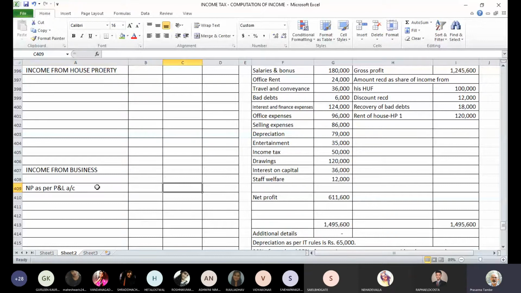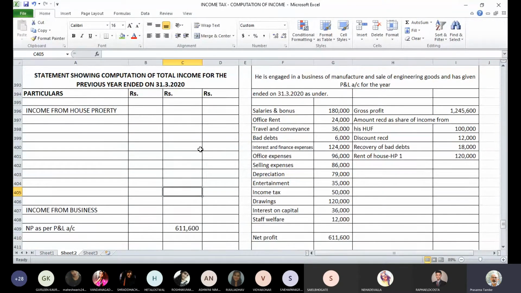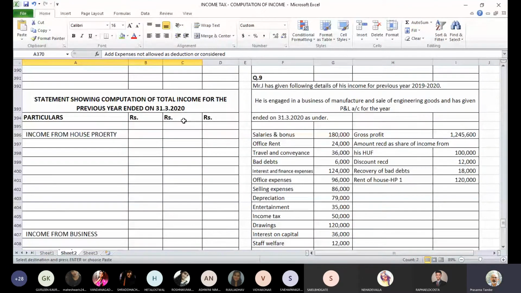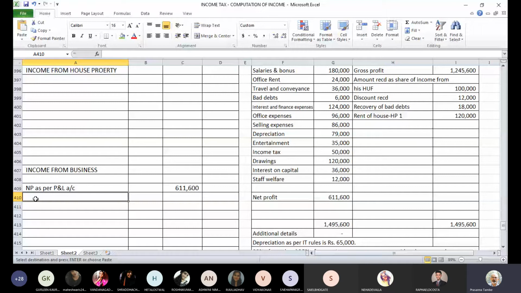So yes, the starting point will be net profit as per P&L account. Net profit as per profit and loss account, 6,11,600. And our usual statement there, add expenses not allowed as deduction or considered separately.